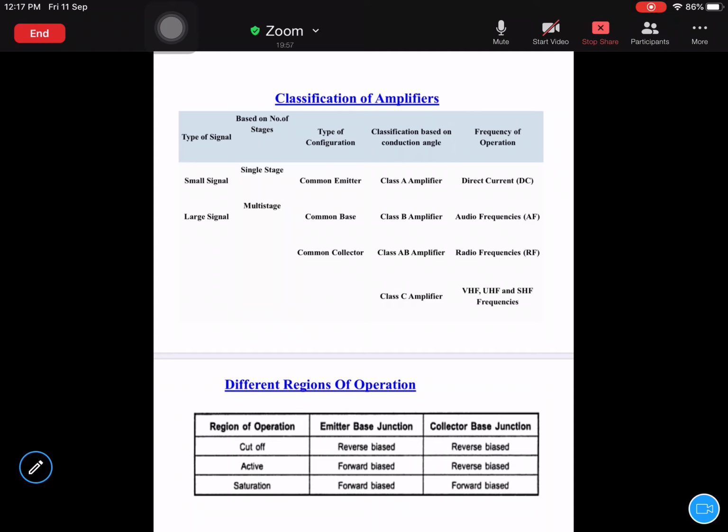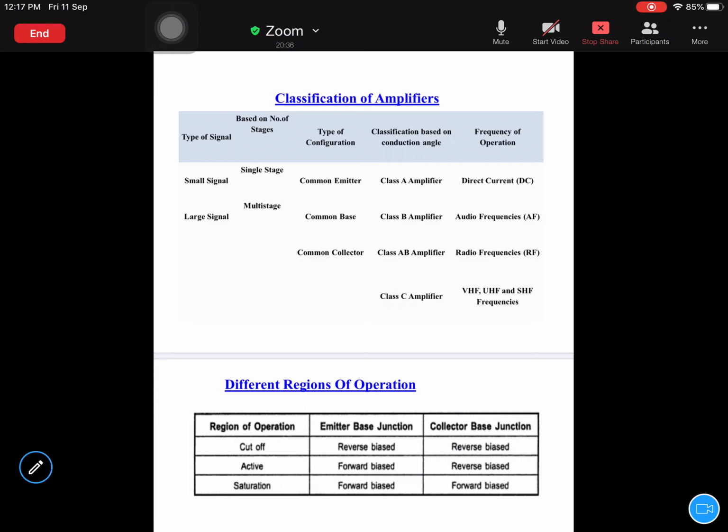Okay, and we know that common emitter is the more widely used one. Why? Because it provides both voltage gain and current gain. Next, the common base configuration provides only voltage gain but not current gain. Remember these points. Next, the common collector configuration provides only current gain and does not provide any voltage gain. So depending on the context, we have to choose these configurations.